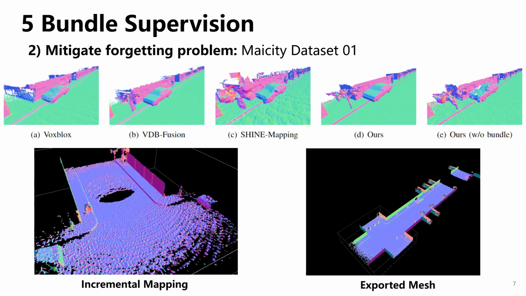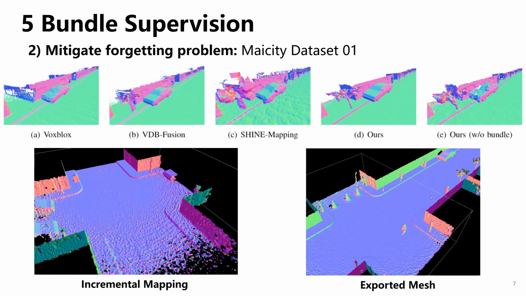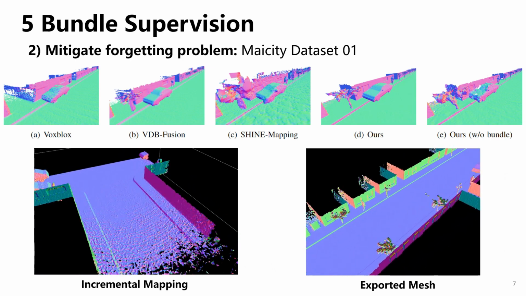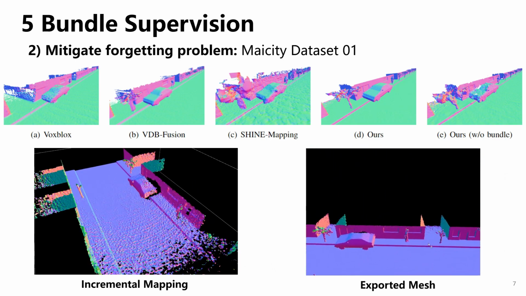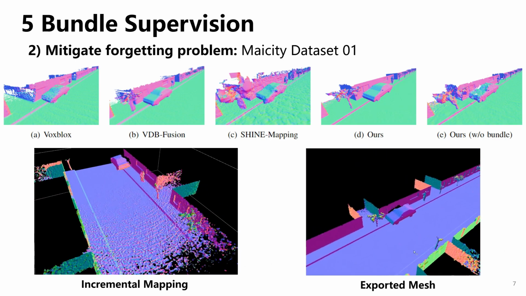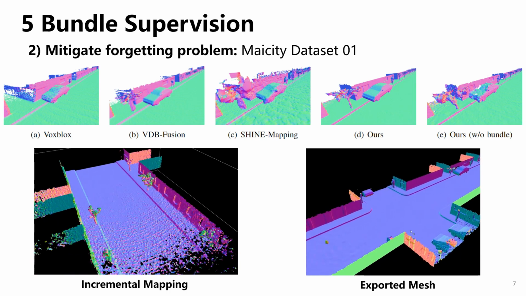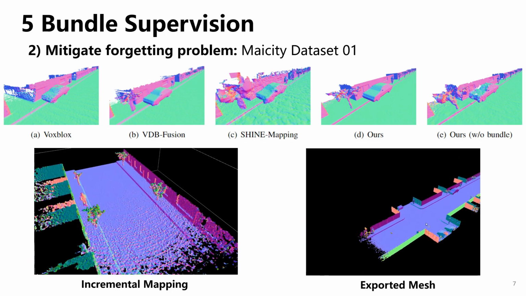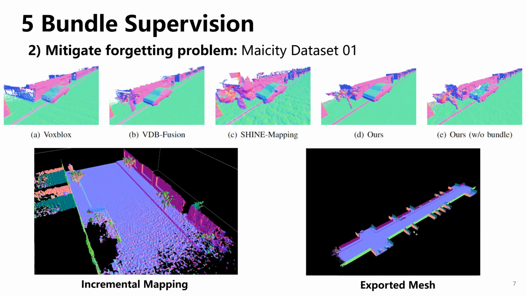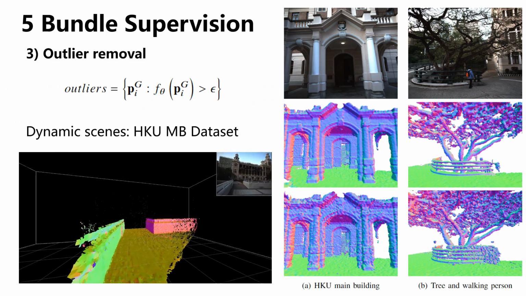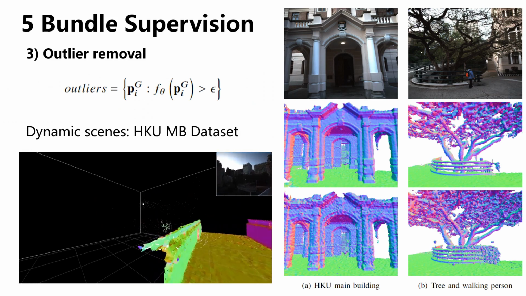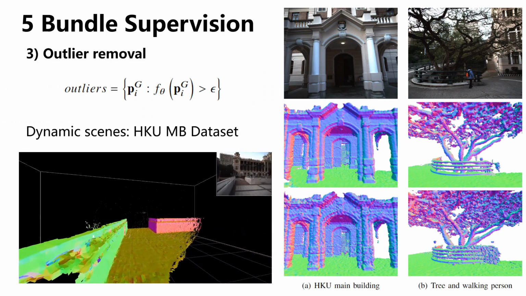Second, in incremental mapping that faces the catastrophic forgetting problem, bundle supervision pins the learned features more effectively and better mitigates the forgetting problem, having better reconstruction results than others under a straight path in the MaiCity dataset, and the ablation study also shows the effectiveness of our method. The zero-level set of the signed distance field defines the fitting surface. The input point's inferred signed distance values naturally indicate the error of reconstruction.